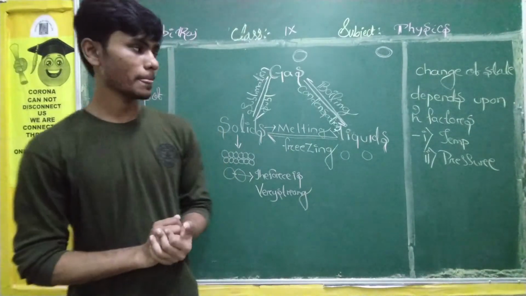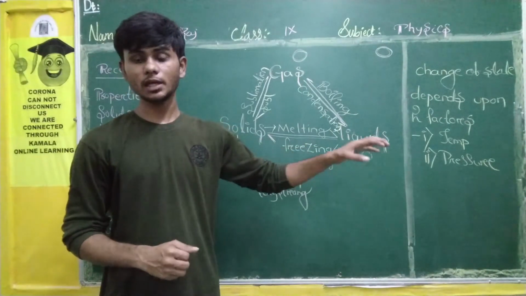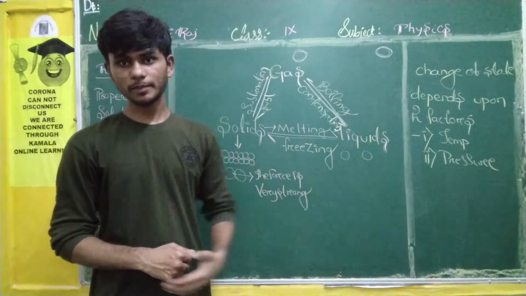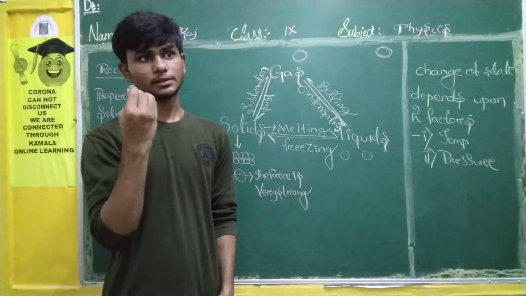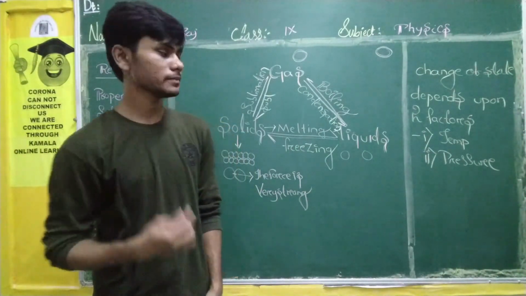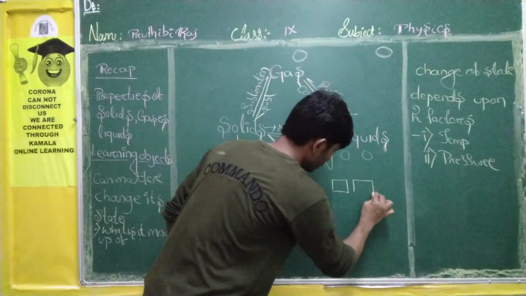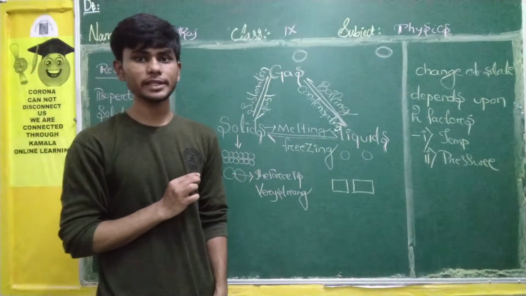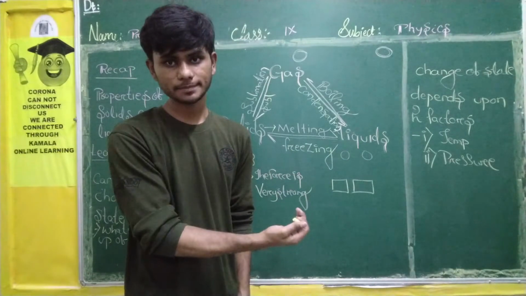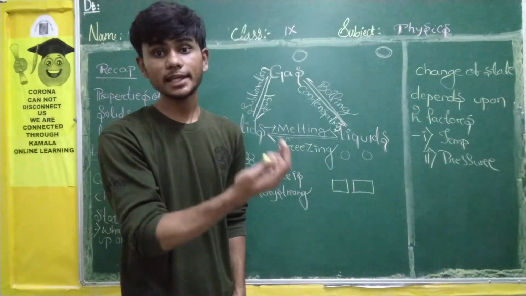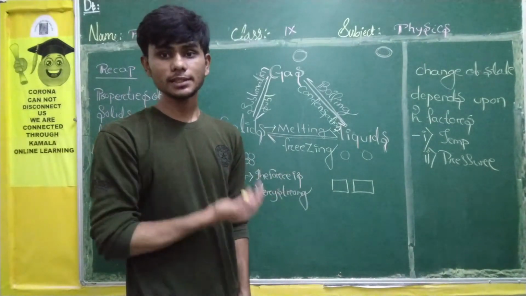Okay? How? We will discuss pressure later, but now we will discuss temperature and how it plays a role. So students, when we talk about temperature, keep in mind that temperature plays a direct role. How? See, I kept some ice cubes over there. Suppose these two are ice cubes. When exposed to a little bit of sunlight, soon they will turn into water. This happens because they have gained temperature from the sun. They are getting direct temperature from the sun.